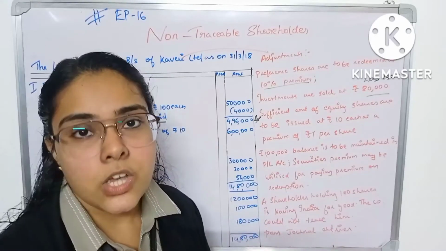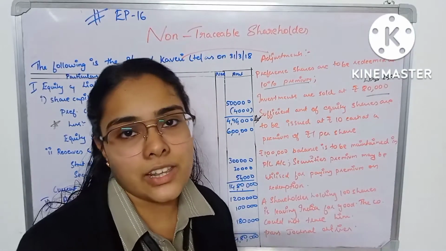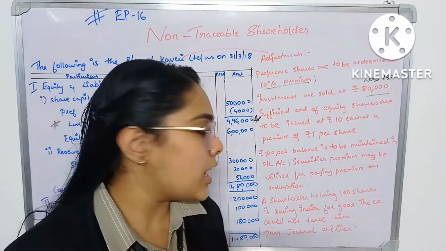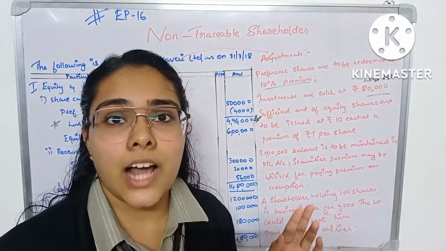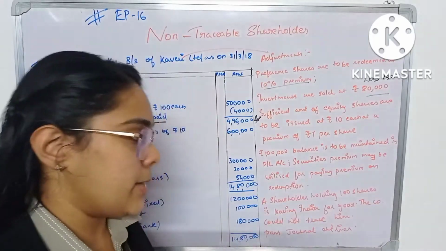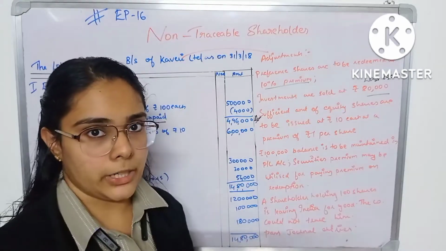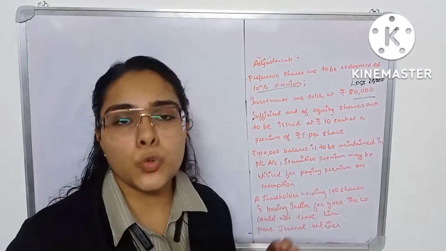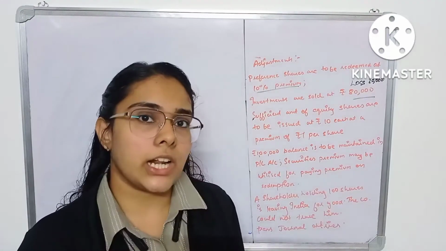So a shareholder holding 100 shares has left India for good. That means the company is unable to trace him as well. So there is a non-traceable shareholder here. So this is the question. Now let us move on to the solution part. Here we have to do some calculations. Only after that will we be able to go to the journal entries.